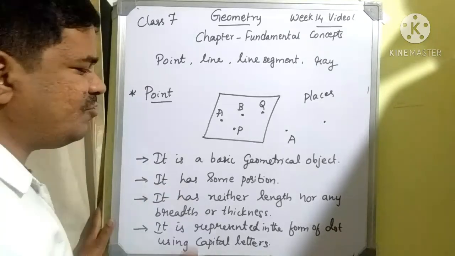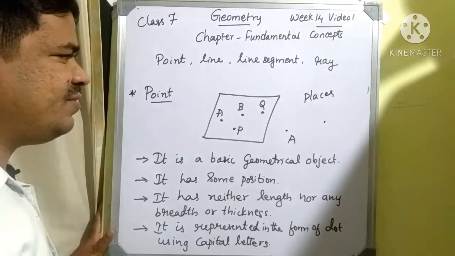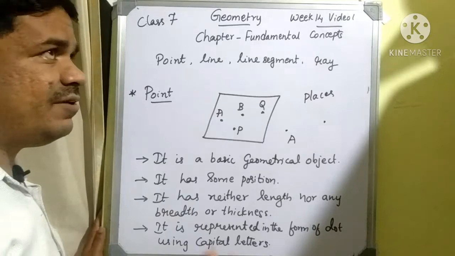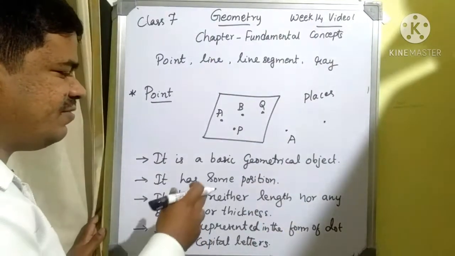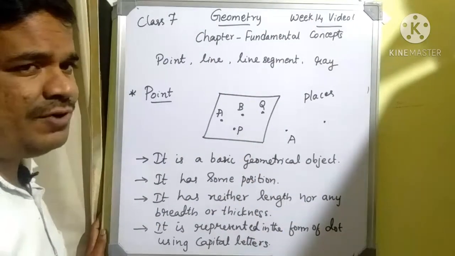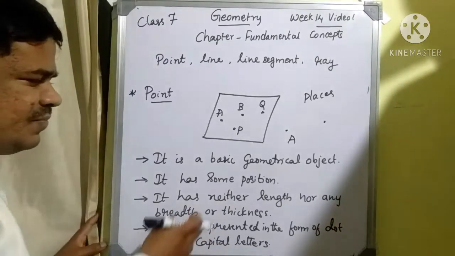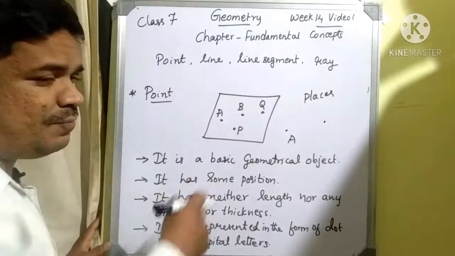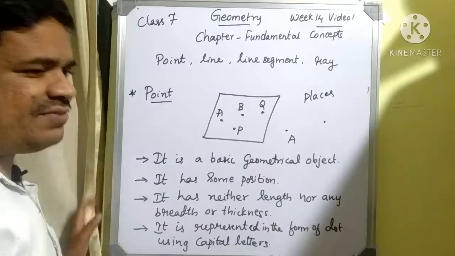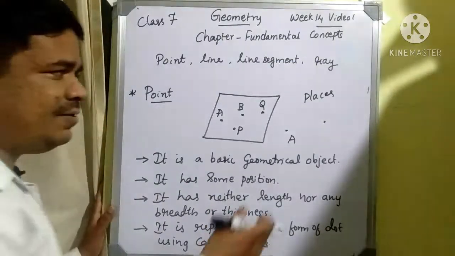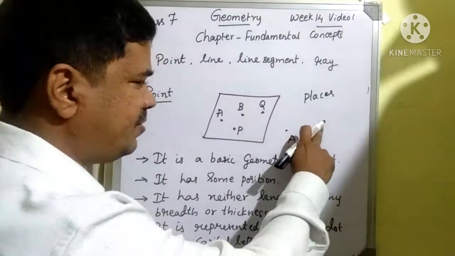Next, it has some position. It is not that we can see it, but we are representing it in the form of a dot on the plain sheet of paper. That's why it is said it has some position. Some position means I can represent that point just by considering the dot.